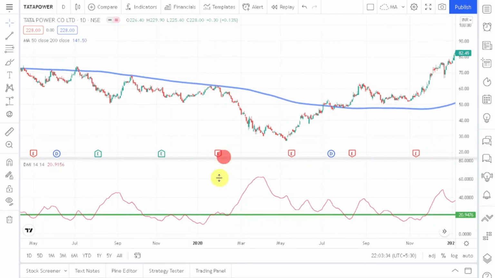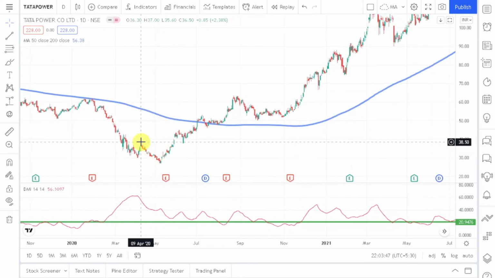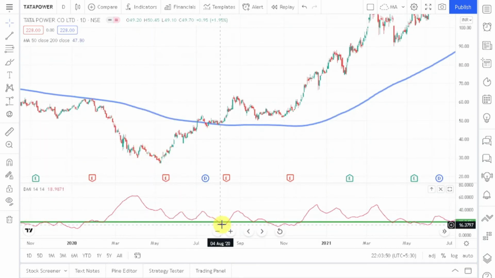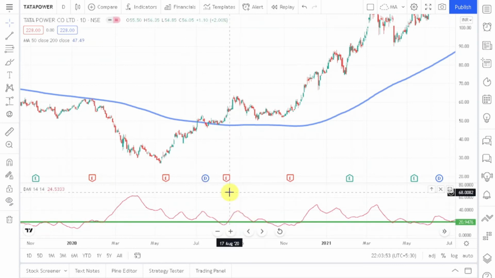So that's how I can use ADX to refine my signals, and I will not use moving averages whenever ADX value is below 20. So it helps us sort out all the false signals, and it helps us to act whenever the right signal comes. So I hope this ADX and DMI concept is clear to you, and I hope I have told you why we should use this ADX along with moving averages.